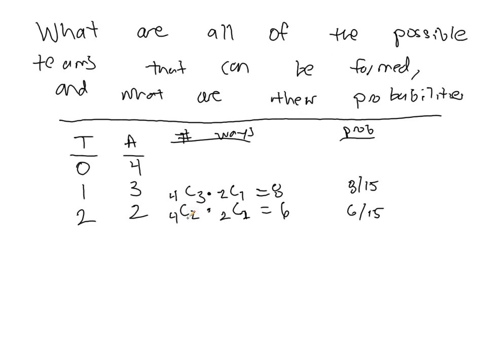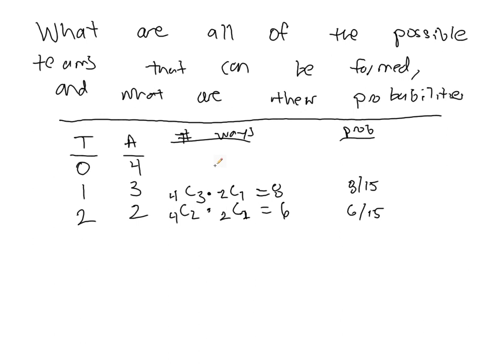There's an 8/15 probability that you get 3 adults and only 1 teen, which should be a little bit higher because the likelihood that you get both teens just by random chance, that's a pretty small group. To be selecting both of the people out of that group, you probably wouldn't. That probably wouldn't be in our favor if we were just randomly picking people.